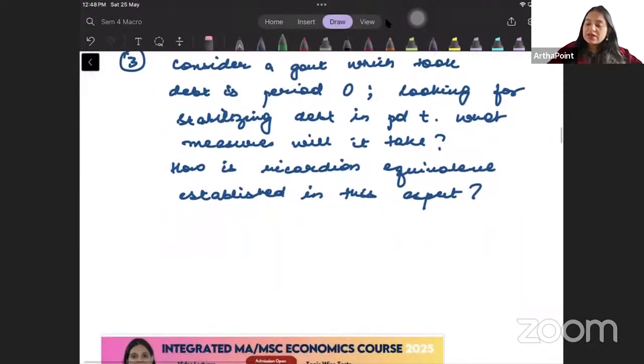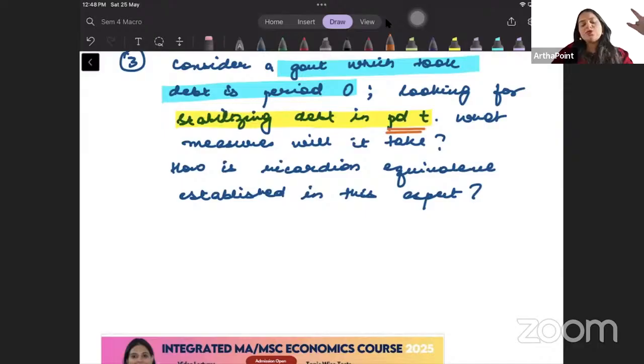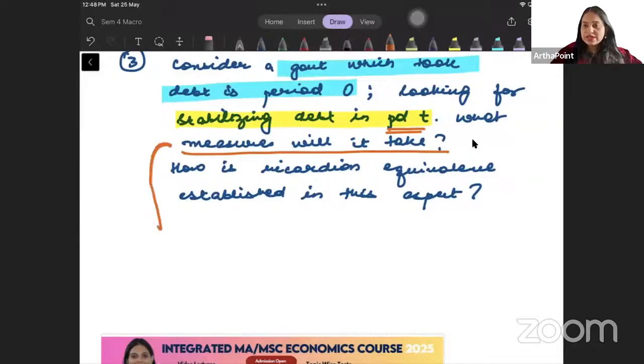The third question, beta, it says, consider a government which took debt in period 0 and it wants to stabilize debt in period T. Now here, instead of period T, they can say it wants to stabilize debt in period 1, it wants to stabilize debt in period 2. ऐसे कुछ भी करके दे सकते हैं. They can also specify T का value. They can give you some value of T. So question is, what measures will it take? माने you need to explain the equation of debt stabilization. वो equation को आप explain करोगे.